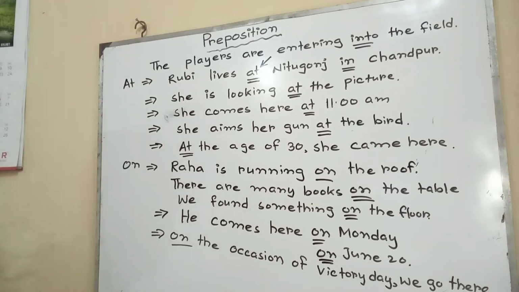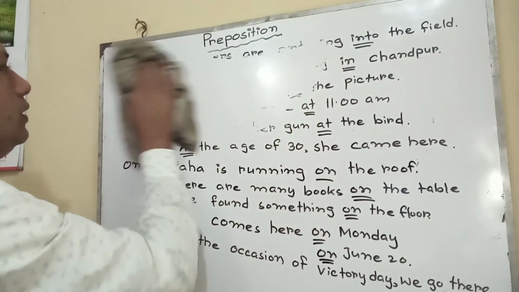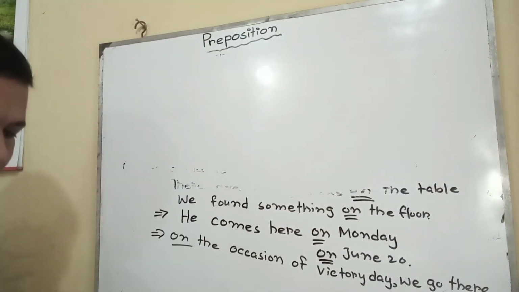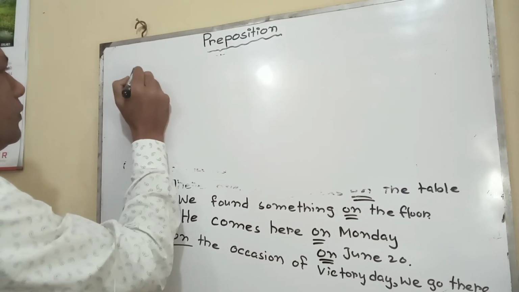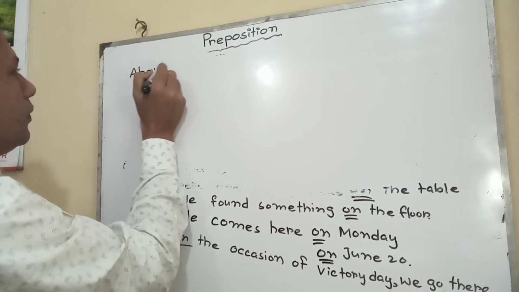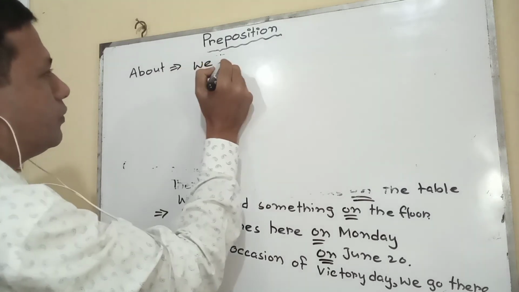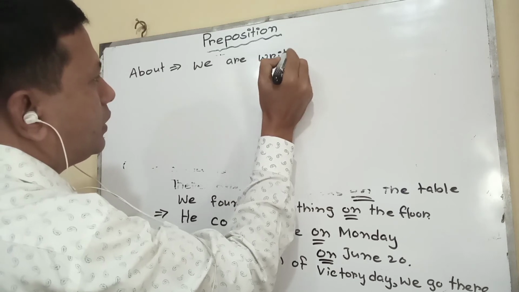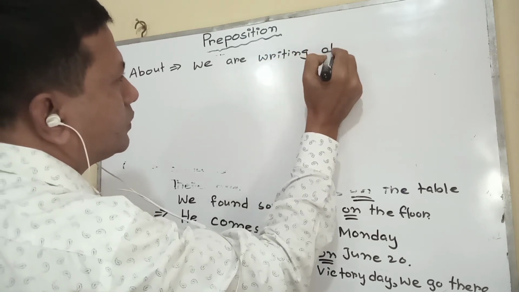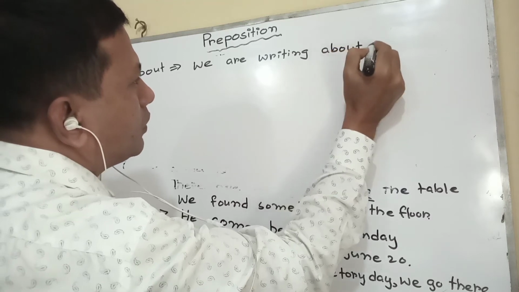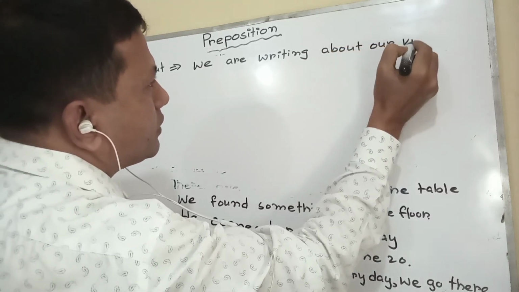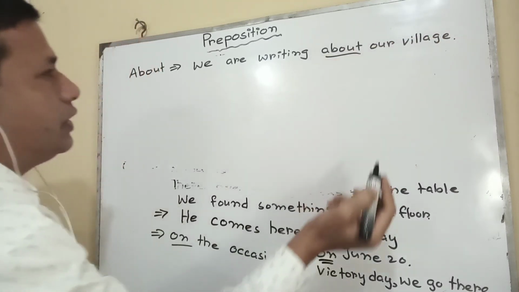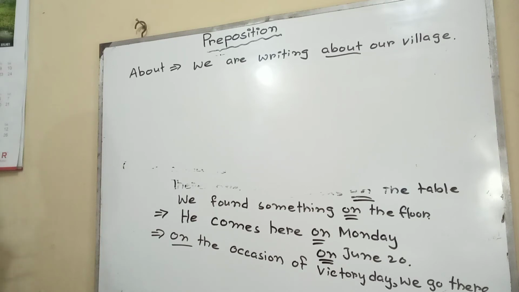Moving on to another one, the use of about. We are writing about our village. That means we are writing regarding our village, in this way.